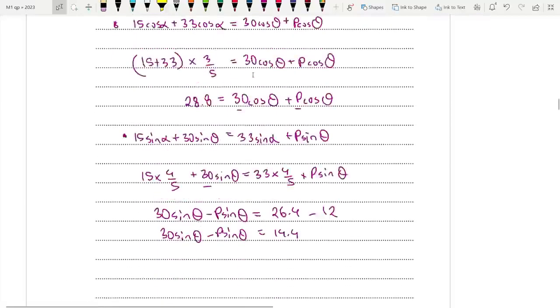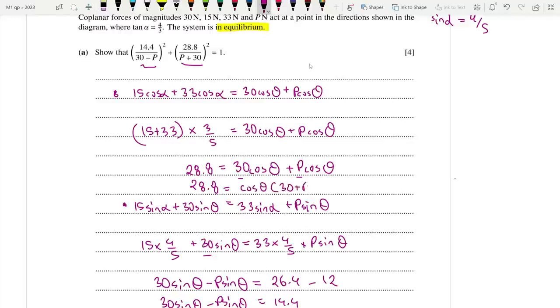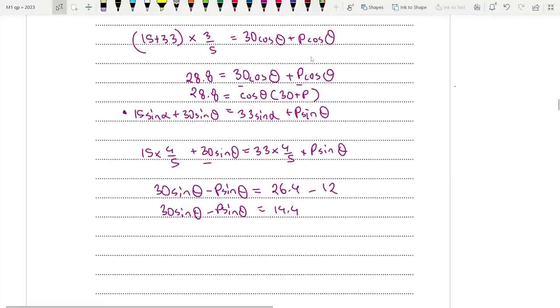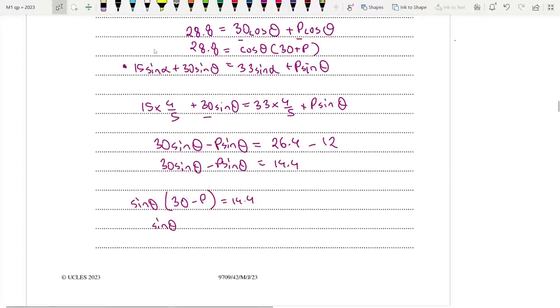So clearly we're almost there. We just need to take another step, right? We can actually take this common. I think we can go for 28.8 is equal to cos theta (30 plus p), that is one. And here we can go for sine theta (30 minus p) is equal to 14.4. So why don't we make sine theta the subject? So we actually end up with sine theta is equal to 14.4 divided by 30 minus p.